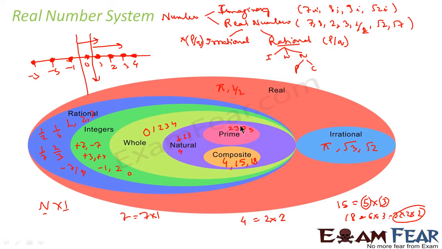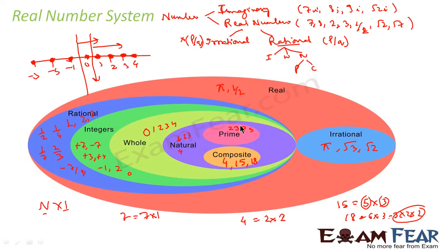Complex numbers can be classified into imaginary numbers and real numbers. An imaginary number is anything with an i part, for example 7i, 8i, 9i. Real numbers are any numbers without an imaginary part. That can be rational, irrational, any number. Any number of such form, 7, 8, 2, 3, 1 by 2, root 7, which does not have an imaginary part, is called a real number. Correct?